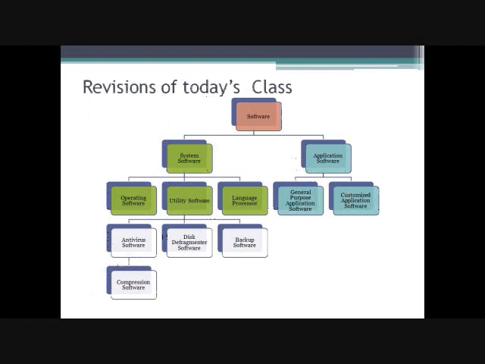Now this is the revision for today's class. We have studied that software is divided into two parts: system software and application software. System software is further divided into operating system. Operating system is very, very important for our computer system. Then utility software, which enables your computer to work efficiently. Then third one is language processor, which translates a high-level language to a low-level language. Your utility software is again divided into four, that is antivirus software, disk defragmenter software, backup software, and compression software.